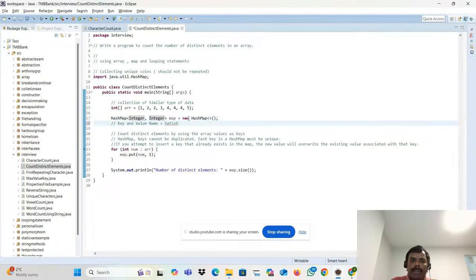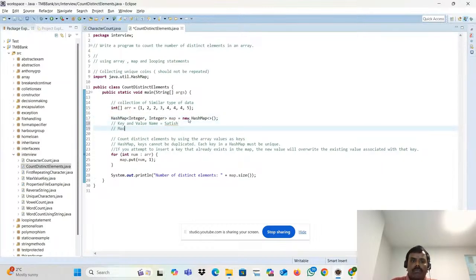Listen, a map won't accept a duplicate key. See that actually?